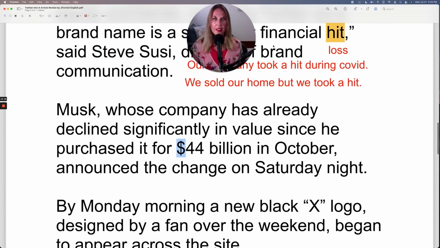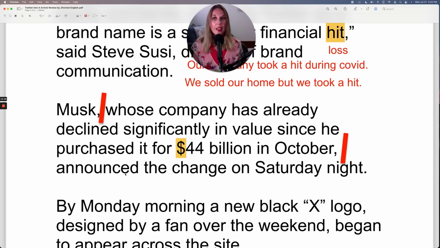Remember that S on dollars in October. Announced the change on Saturday night. Now, when you see this comma here and then another comma here, what's happening is all of this is just additional information in the sentence. Let me see if I can move this here just to make it a little more clear. Because how you read this grammatically is